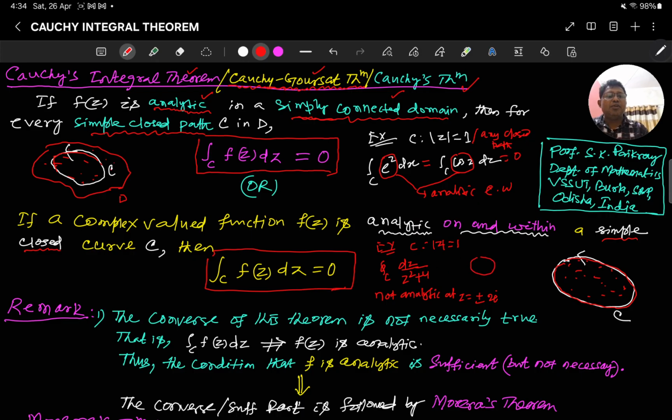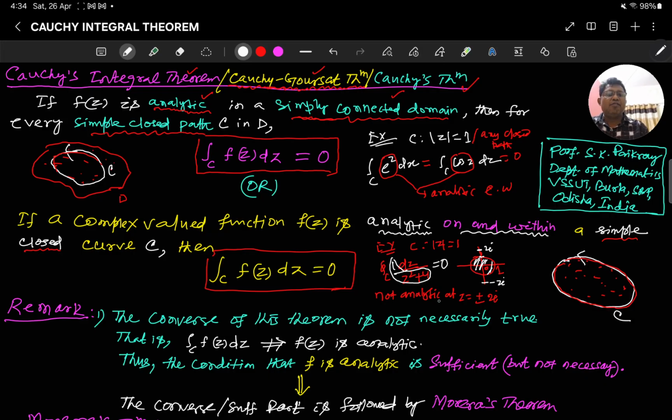The path is a unit circle with center 0 and radius 1. So where is i and where is 2i? This is the point i, and 2i is somewhere out here, and minus 2i is somewhere down here. That means the function is analytic everywhere inside and on this path. That's why this integral is 0. So we write f(z) = 1 by (z^2 + 4).